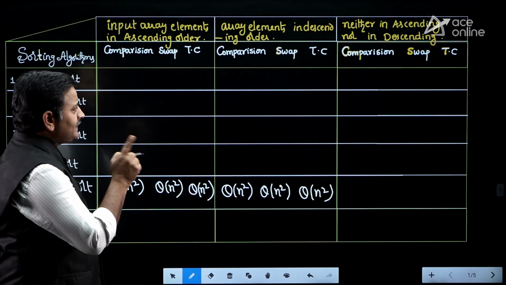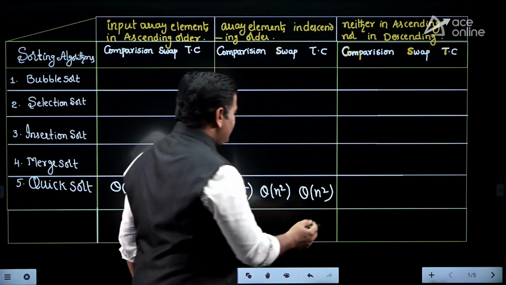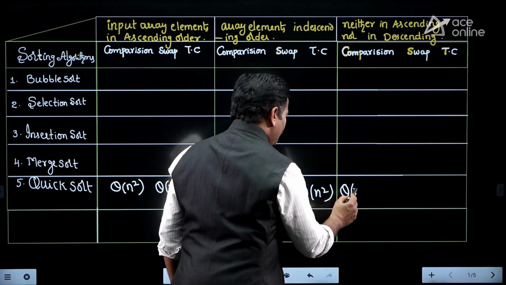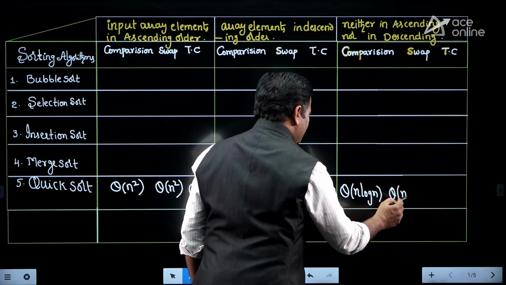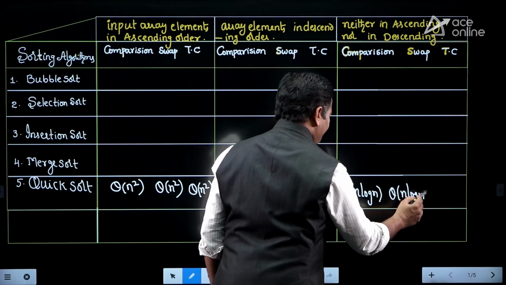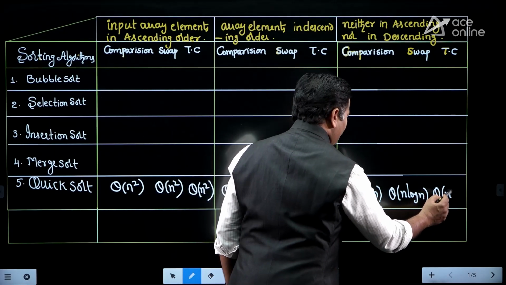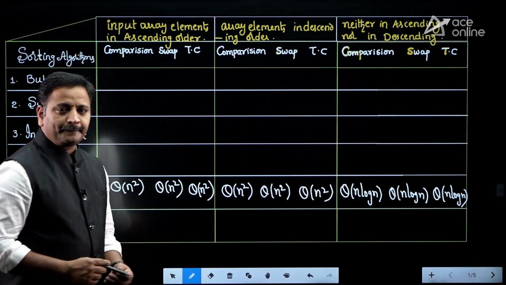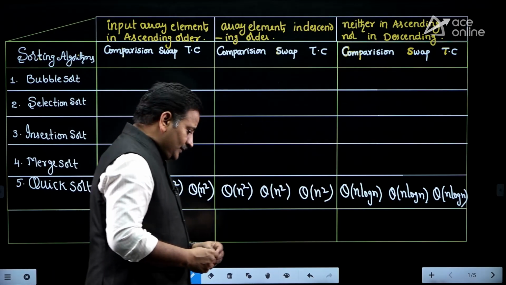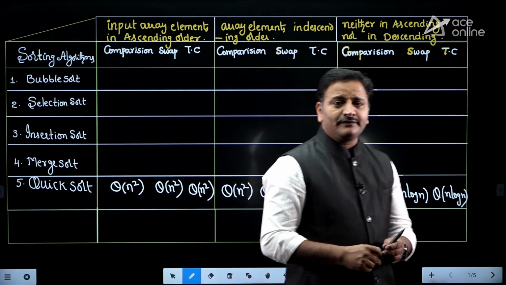Then what about neither ascending order nor descending order? In this case comparisons are fewer, theta of n log n comparisons, and swappings also theta of n log n, and total time complexity also theta of n log n. That's all. These are the three areas we need to focus on, right, friends? Okay, then what type of applications are there for quicksort?